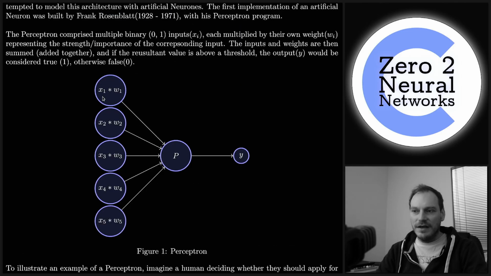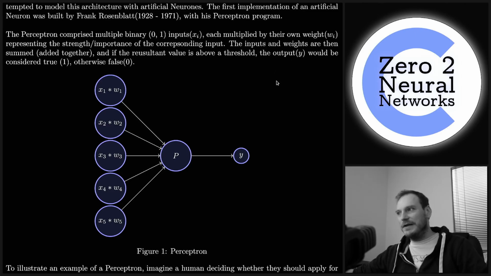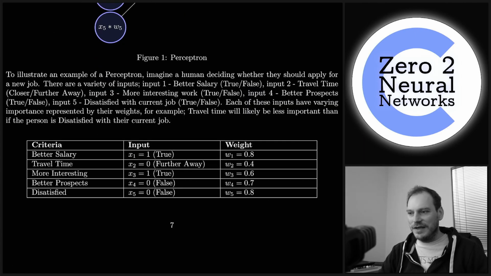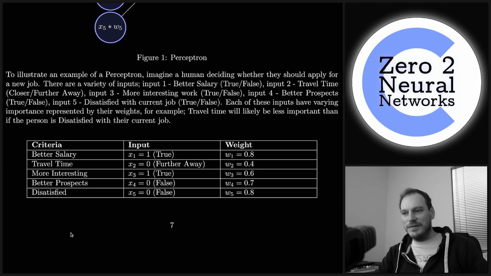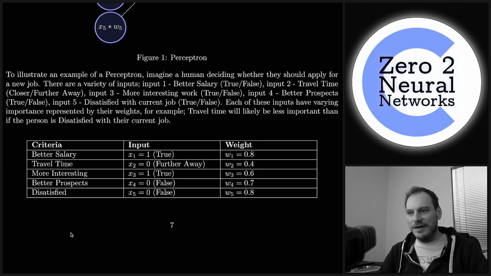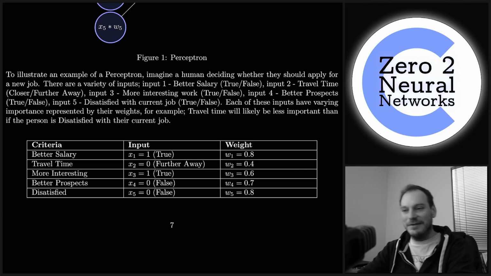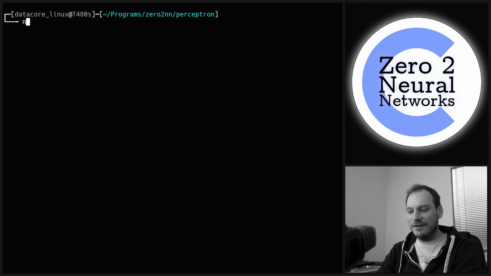We're going to need a float for each input, a float for each weight. We're going to have an overall float for the perceptron, and we're going to have a float for the threshold as well. So let's do this. Let's model this and see, based on these weights and these inputs, if it gives us a good idea of, should I apply for a new job AI, that kind of example that I made. So let's do that.